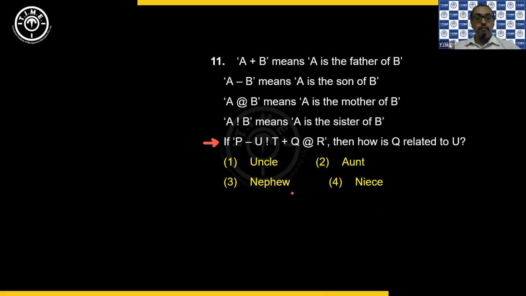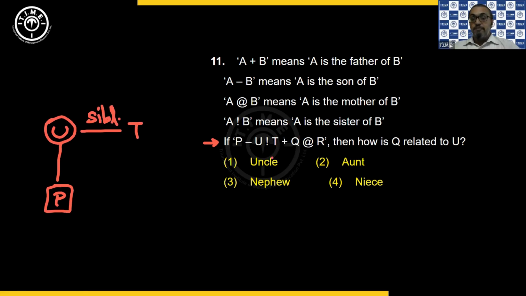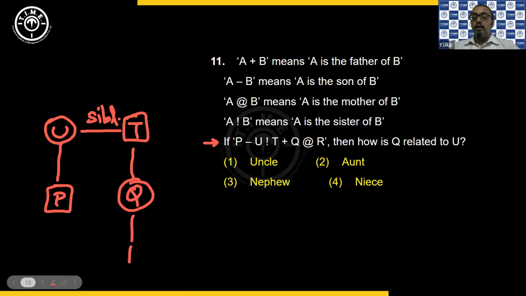So we need to construct a family tree. So let's check. P minus U, minus is son. So we have P is a son to U. Then we have U exclamation T, exclamation is sister. So U is a sister to T. Okay, so they are siblings. Then we have T plus Q. Plus means a father. So T is a father to Q. And then Q at the rate R. At the rate is mother. Q is a mother to R. So this is how you get your family tree.